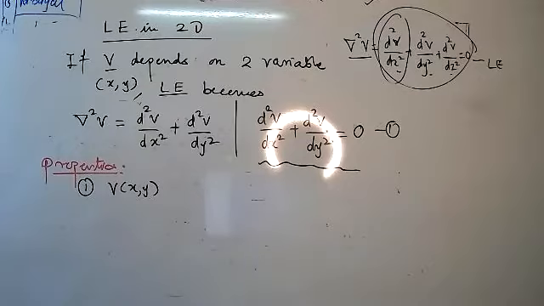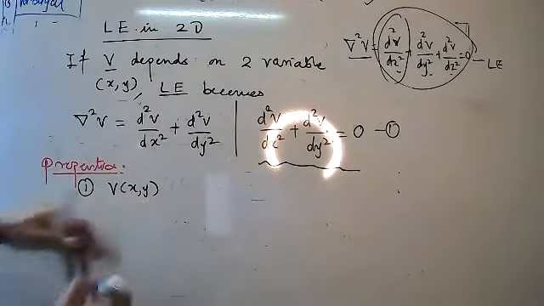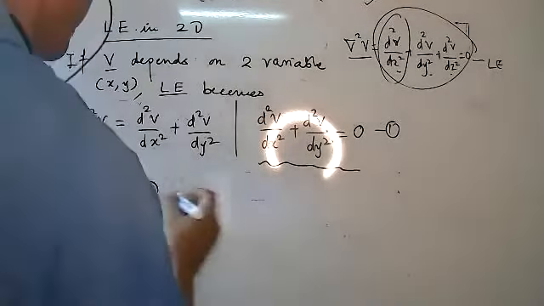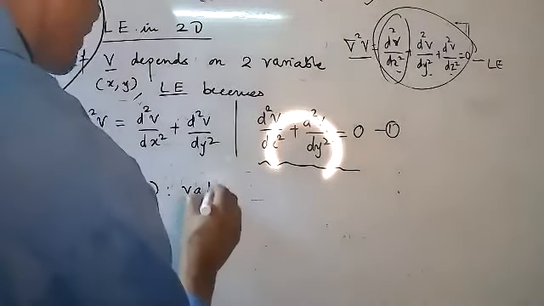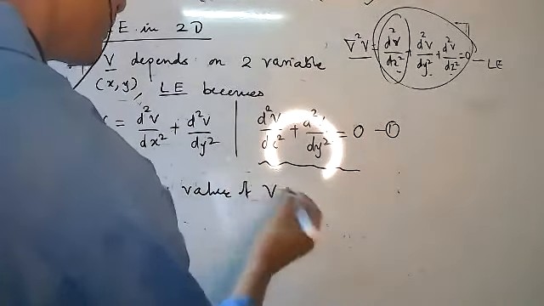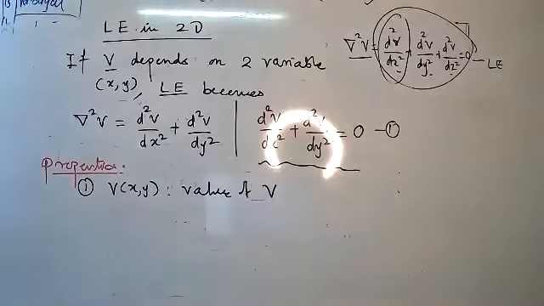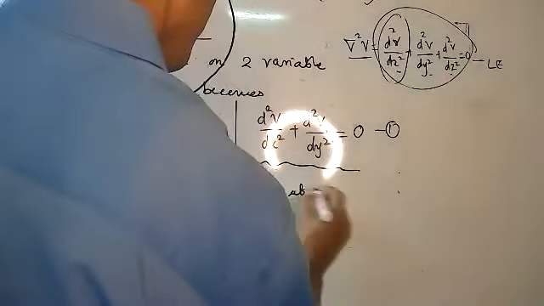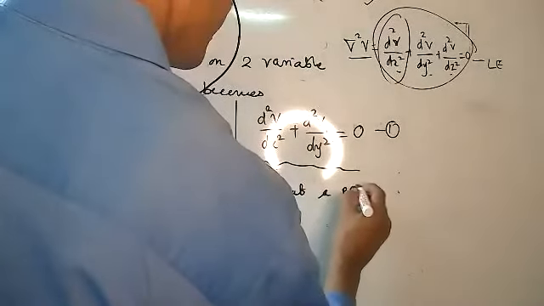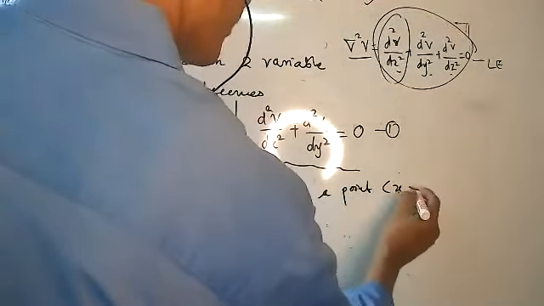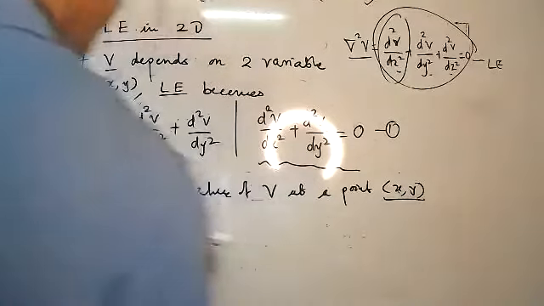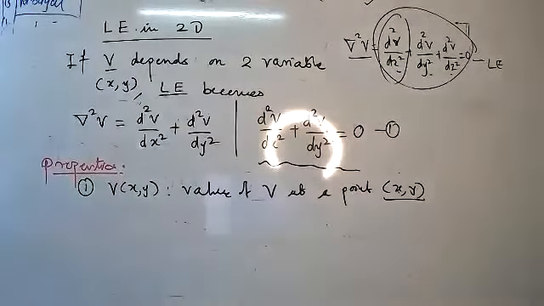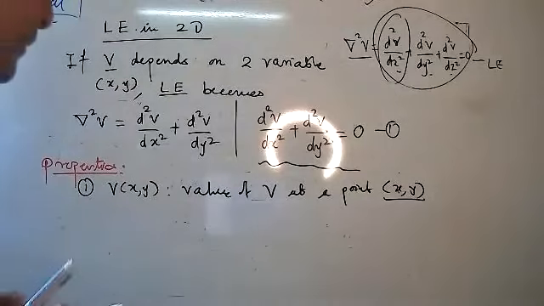The value of V, that is V of x comma y, is the average of... I will write the formula. See, V of x comma y is the value of V. Dear student, V means what? Potential value of V at a point. Which point? x comma y.